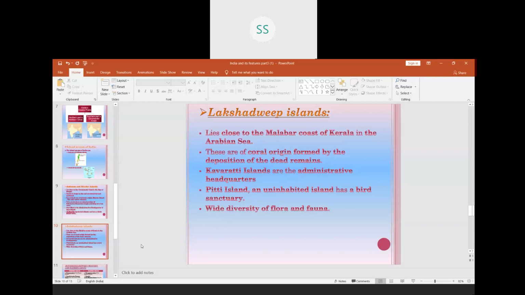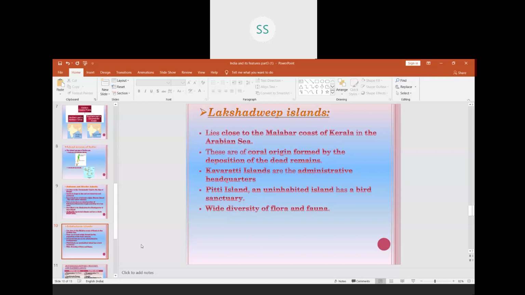Capital of Lakshadweep Islands is Kavaratti. Here there is an island called Pitti Island, which has a bird sanctuary also. These islands also are thickly forested with lots of flora and fauna.